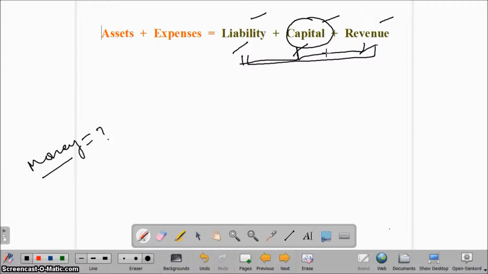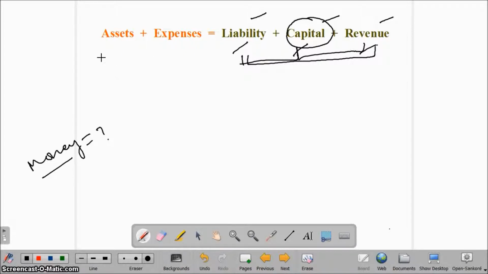Now the second question: whatever amount we collect from these three sources of finance, for what purpose do we utilize that amount? This is the second question.